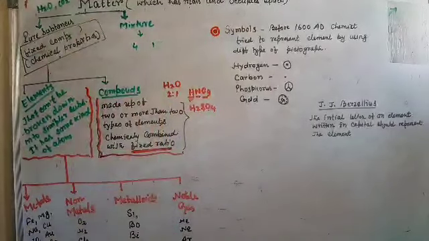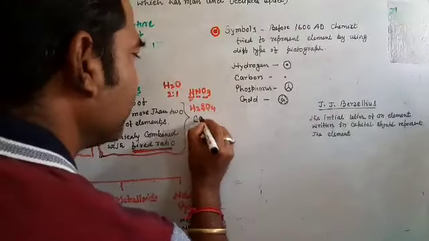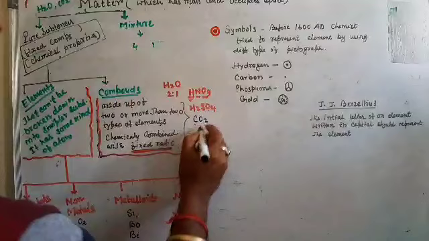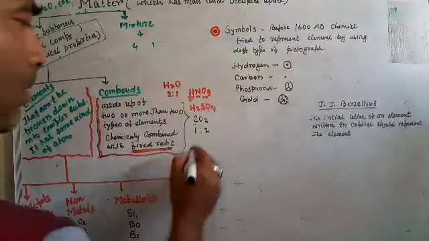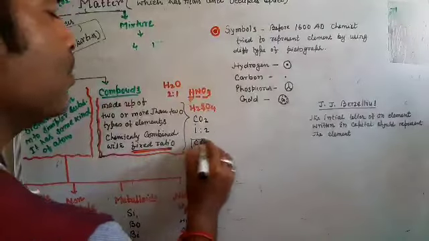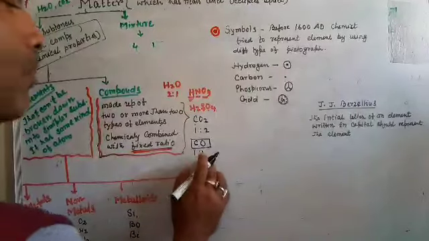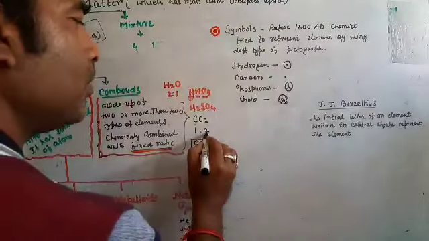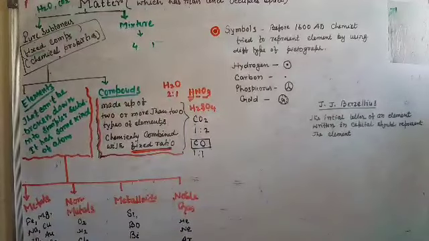The fixed ratio is very important. If I say CO2, carbon with oxygen, 1 carbon and 2 oxygen, a fixed ratio. If you take 1 carbon and 1 oxygen, it is carbon monoxide. A 1:1 ratio is carbon monoxide, and a 1:2 ratio is carbon dioxide. That's why the fixed ratio is very important, you have to write it. Clear?